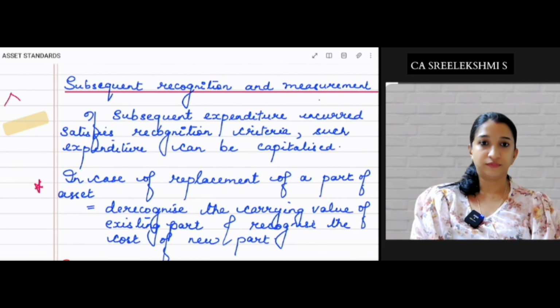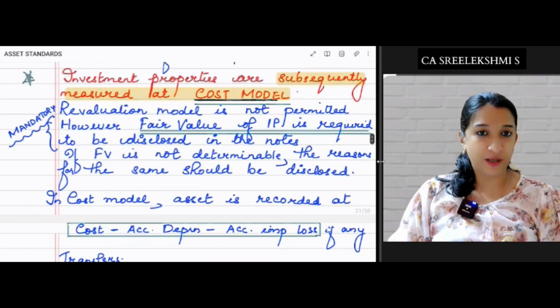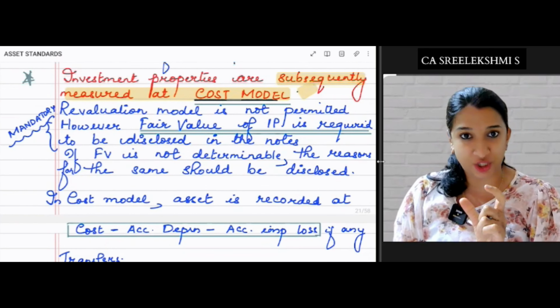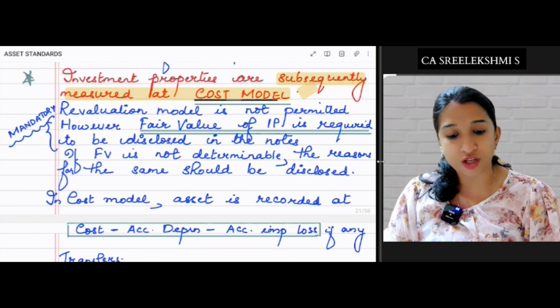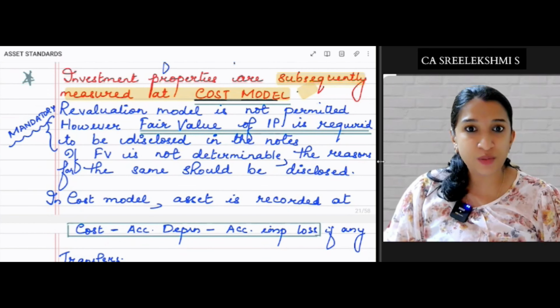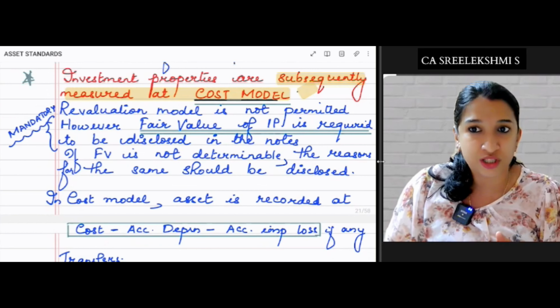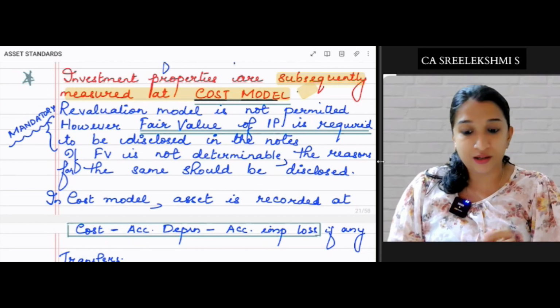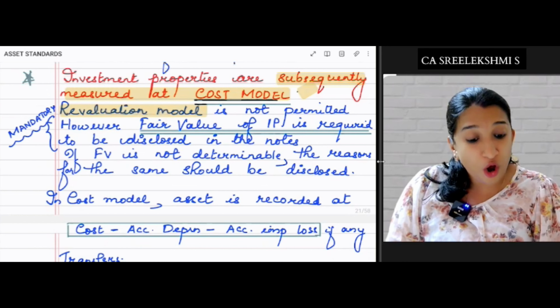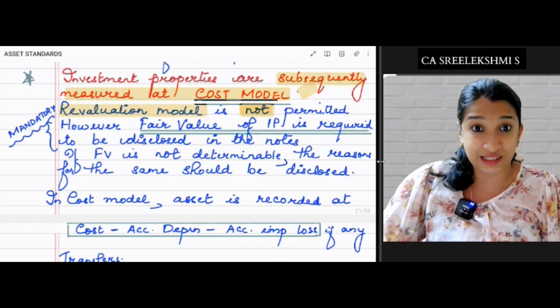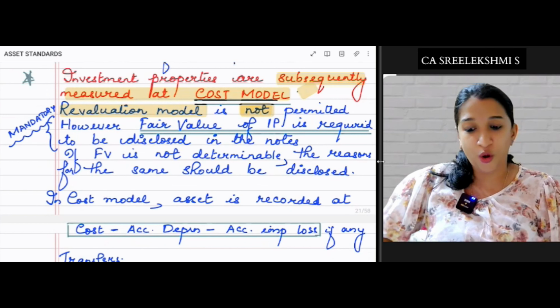Okay. Now, a very important point. Investment properties are subsequently measured always at cost model. Revaluation model is not correct to do. I mean, you should not revalue the asset in the books. It is not permitted. Revaluation model is not permitted. However, which means we need not revalue the asset. Is that the point? No.